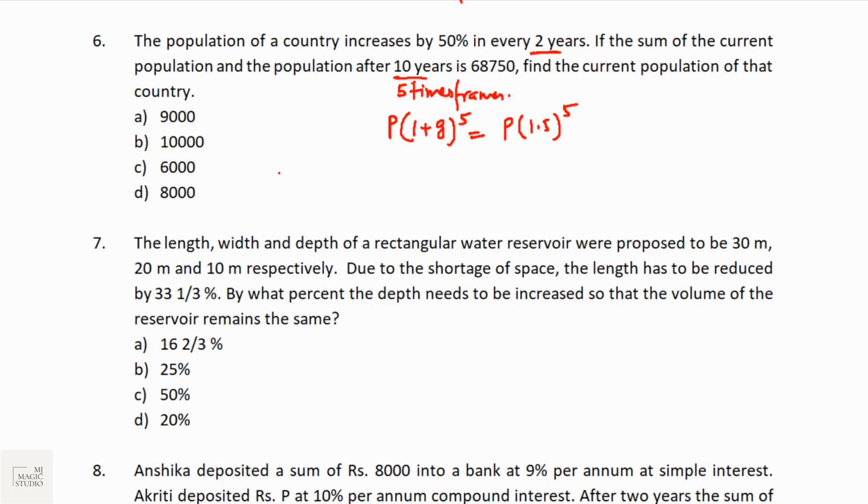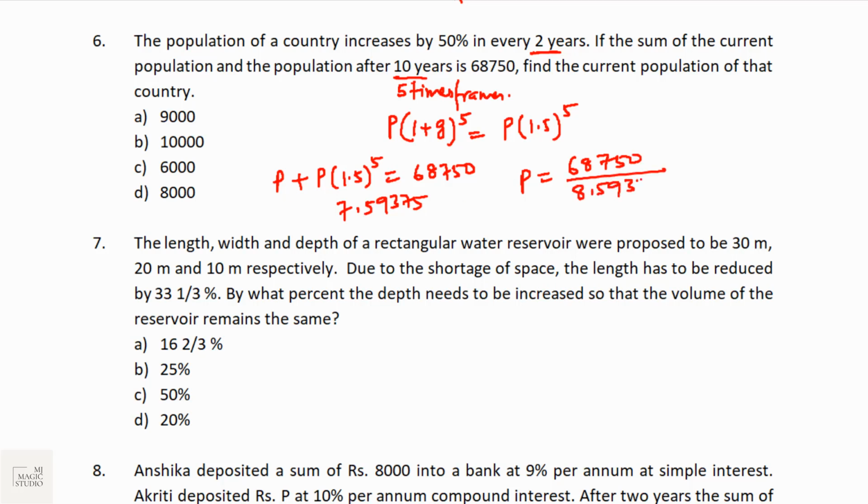According to the question, the sum of the current population and the population after 10 years, P plus P into 1.5 to the power 5, is 68750. 1.5 to the power 5, calculator value will be 7.59375. That means P is 68750 by 7.59375 plus 1, 8.59375. If I use the on-screen calculator, I'll get 8,000. The population of the country in the beginning is 8,000.